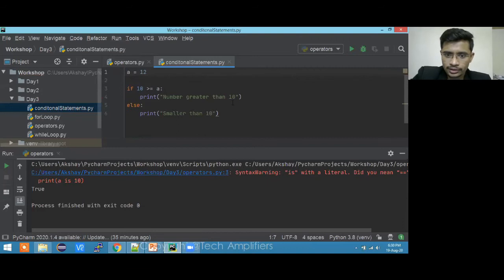Okay, so if I run this code, let me show you what will happen. The code will come over here and check the condition. This is the condition over here. So 10 is less than or equal to 12. In this case this would actually become false, so let me do it like this, greater than or equal to. 10 is less than or equal to a. When this condition returns true, it will go in this case. When this condition becomes false, it will execute the else block.